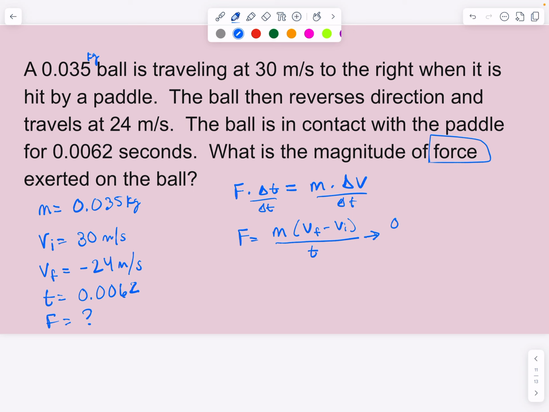So my mass is going to be 0.035. My final velocity, my vf, is negative 24, and I'm going to subtract from it 30. That's my initial, and that's all divided by my time, which is 0.0062. So when we work this out, we end up with 0.035 times negative 24 minus 30, which is negative 54, all divided by 0.0062. And we multiply this together and divide by that number. Then we end up with